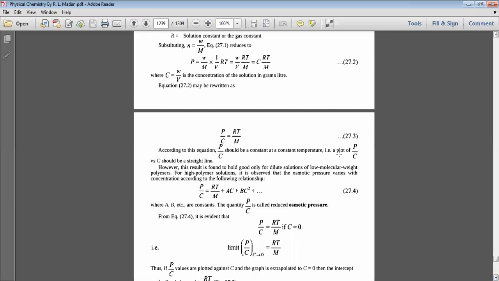If we plot P by C versus C, we get a straight line.